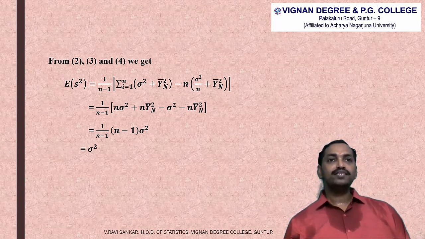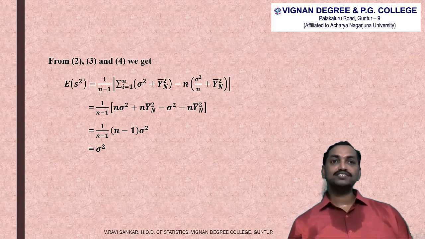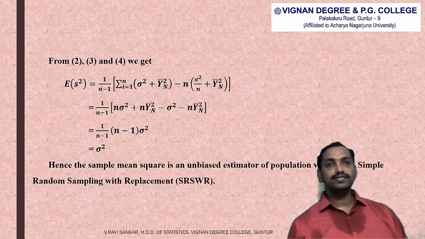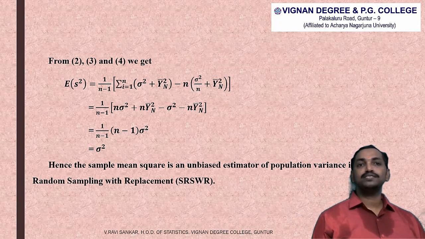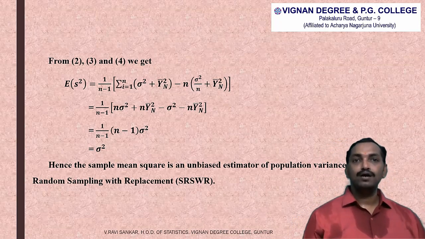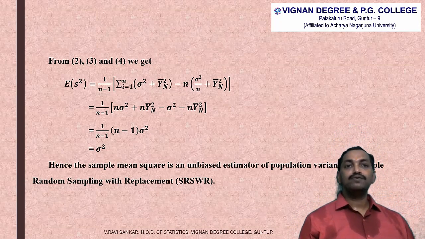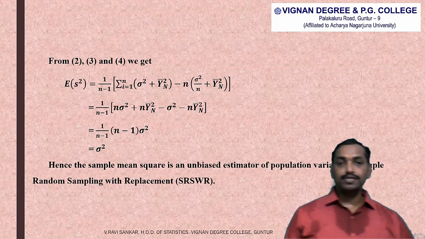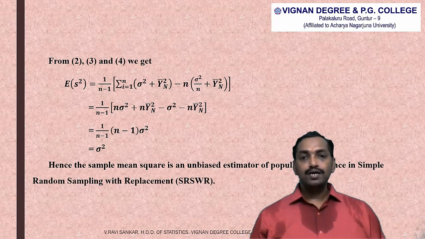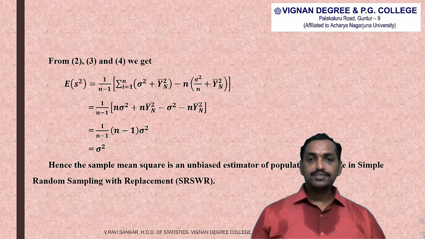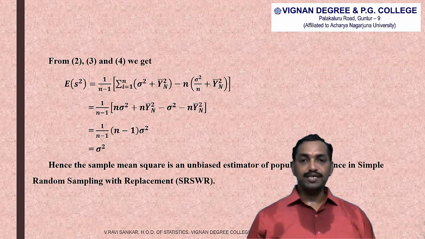Therefore expected value of small s square is equal to sigma square, hence the sample mean square is an unbiased estimator of population variance in simple random sampling with replacement. These are the important theorems in simple random sampling with replacement.